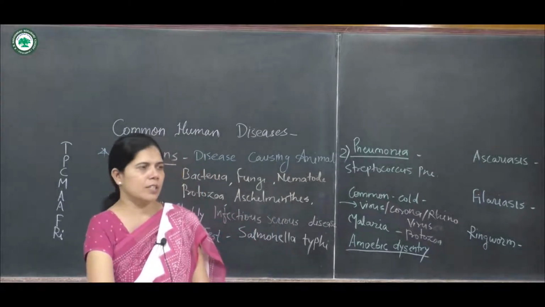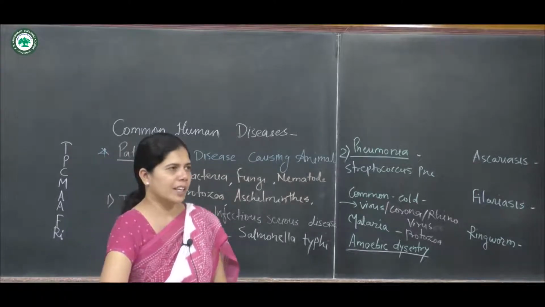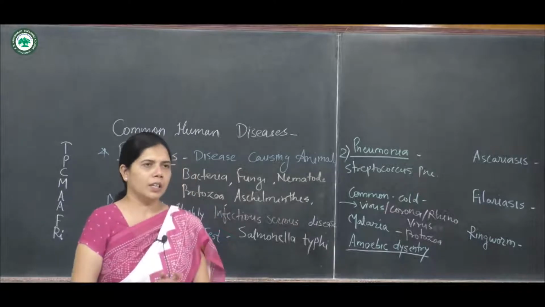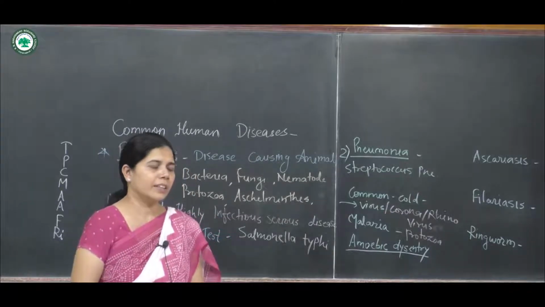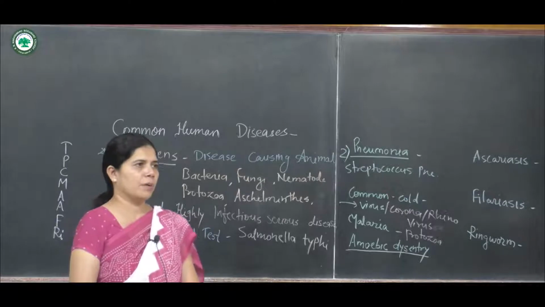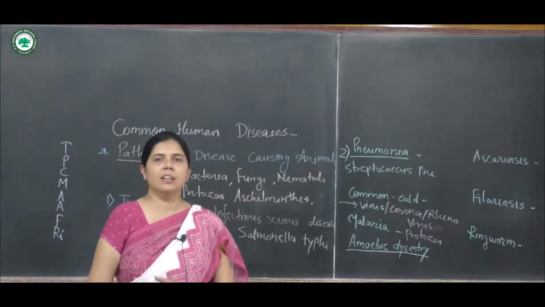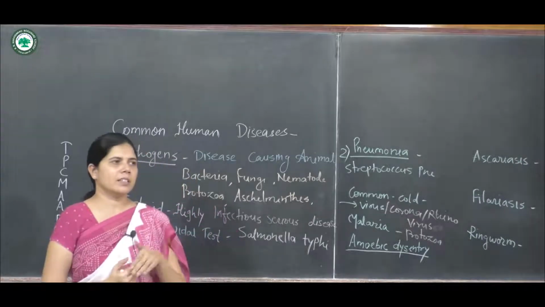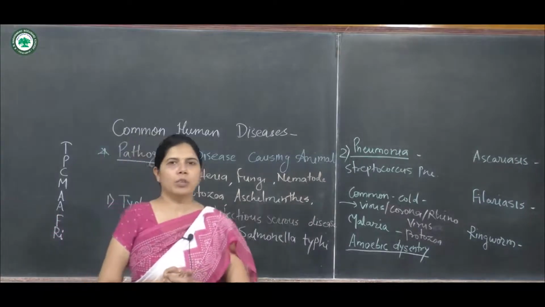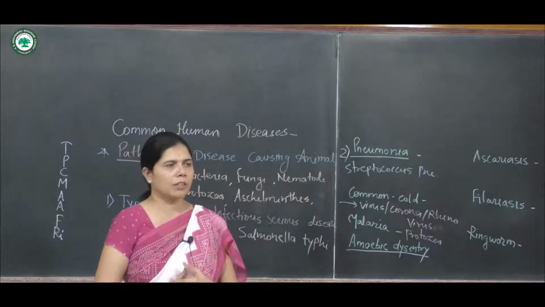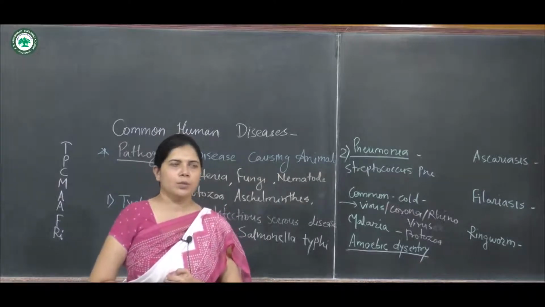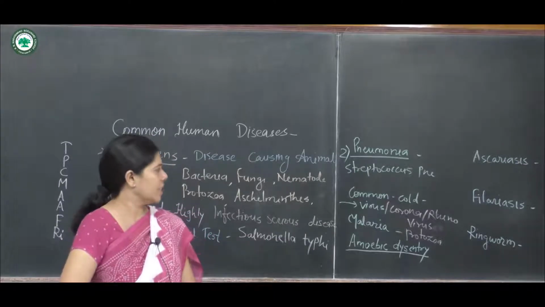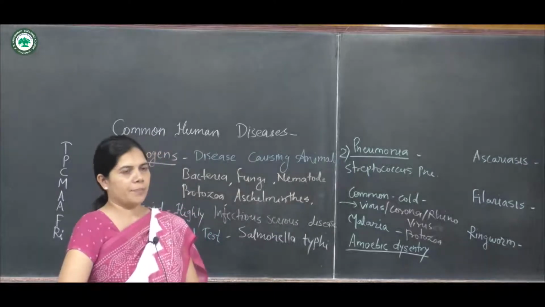The diagnosis: the Ascaris is found in the stool, and it is easily diagnosed by the stool which contains the roundworm. The prevention is to avoid contaminated food, avoid contaminated water, and use filtered water. That is the prevention against the disease Ascariasis.